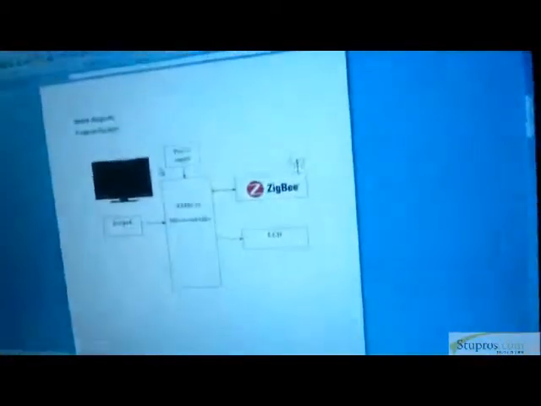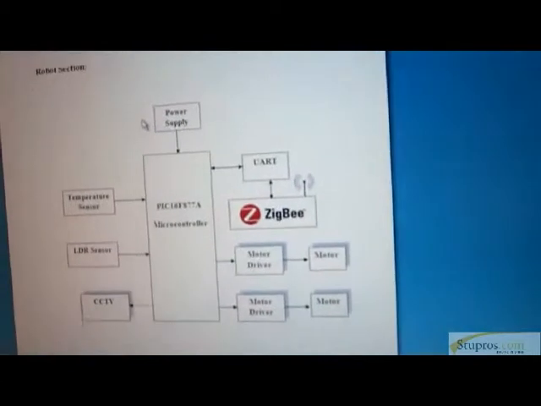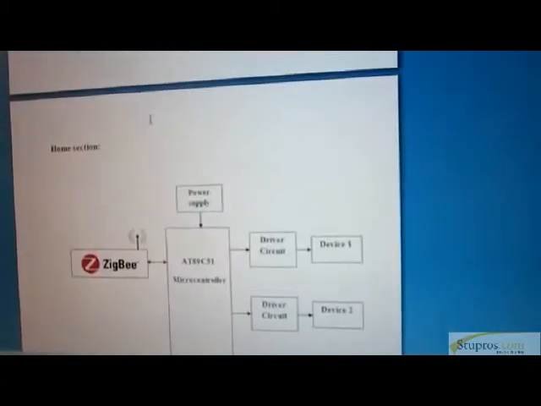This is the control section. This is the robot section, and this is the home section.